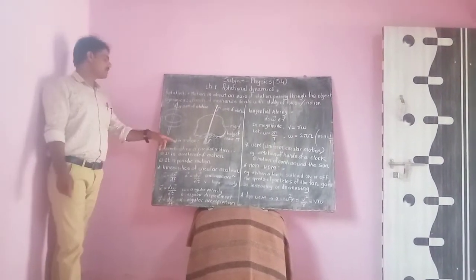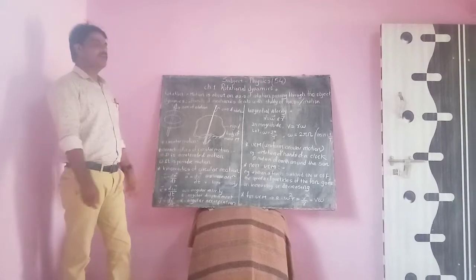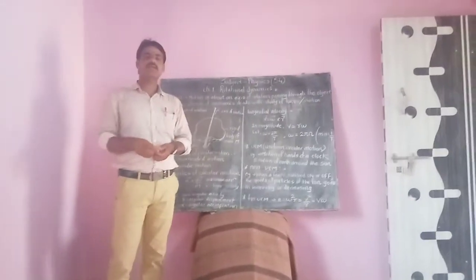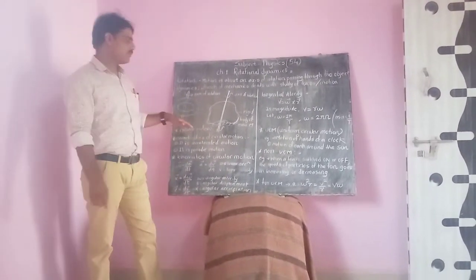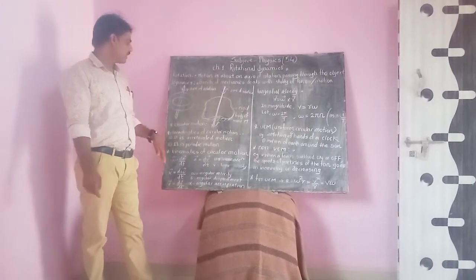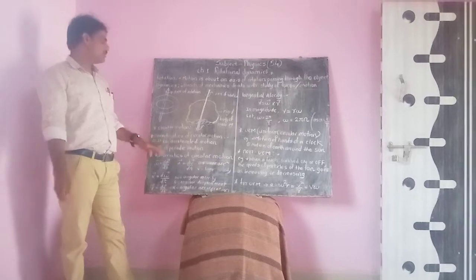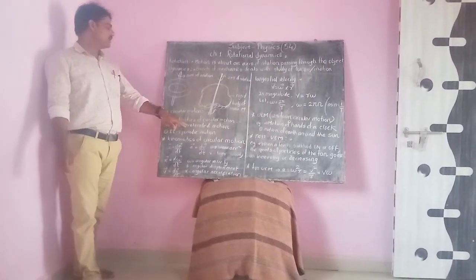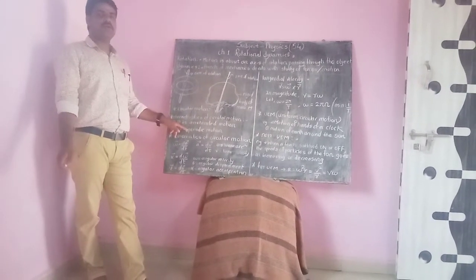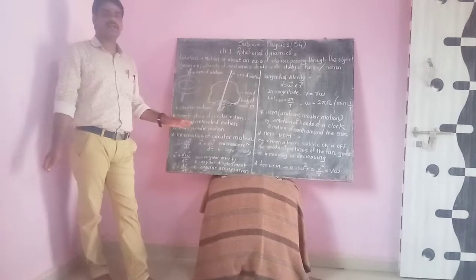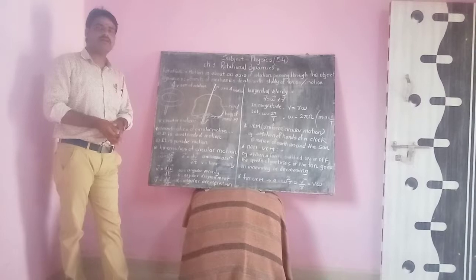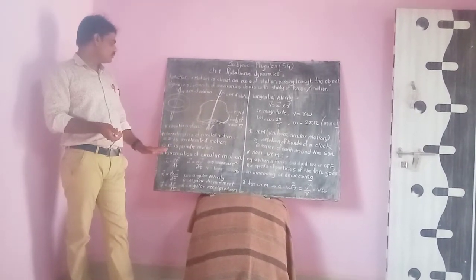Now the next concept is circular motion. The definition of circular motion is the motion of a particle along the circumference of a circle. It has two characteristics. The first one is that it is accelerated motion, and the second is that it is periodic motion.